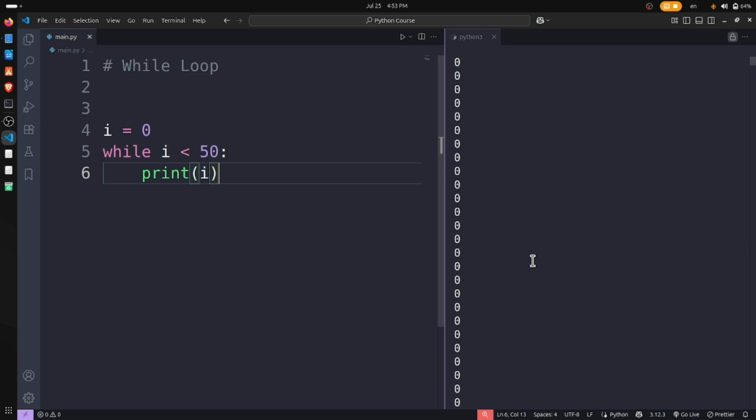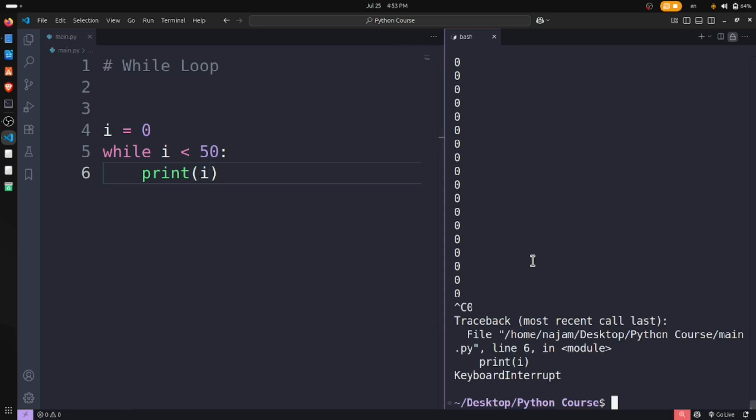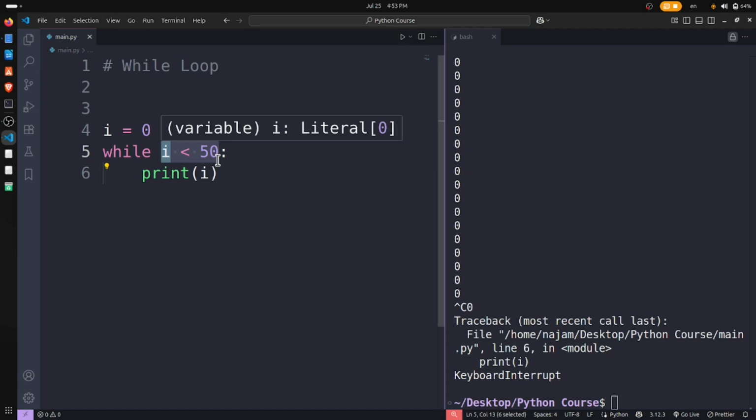So how to stop this? Let me stop here by pressing Ctrl C. I pressed Ctrl C and it says that in line 6 it is interrupted. Keyboard interrupt. We have to ignore this, but focus on why it is like this. It checks the condition, the condition is true, it will print. Again it checks, and it prints time and again. It will not stop unless we have a break or something that stops it.